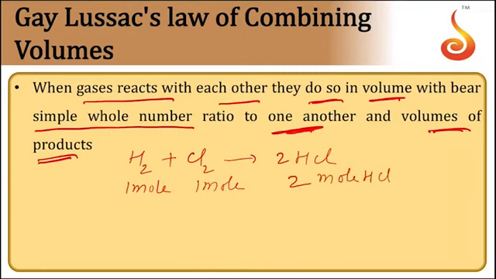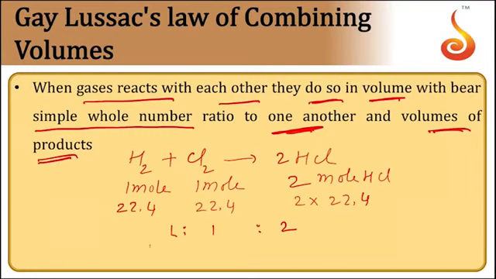If all of them are gaseous components, and we know that 1 mole occupies 22.4 liters, this is 22.4 liters, this is also 22.4 liters, and this is 2 into 22.4 liters. So the volume ratio will be 1:1:2, a simple whole number ratio.